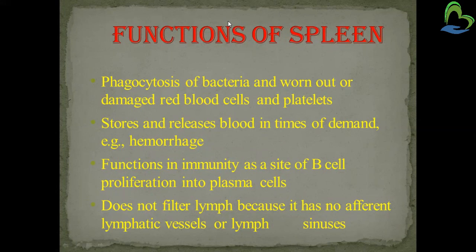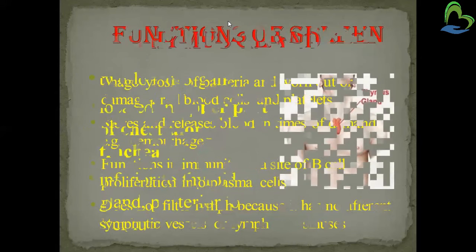It also has a function in immunity. It provides immune protection as a site of B cells. It does not filter the lymph because it has no afferent lymphatic vessels or lymph sinuses.